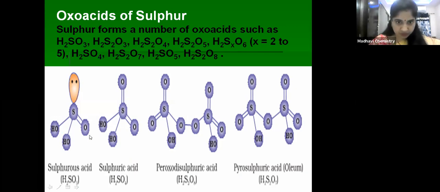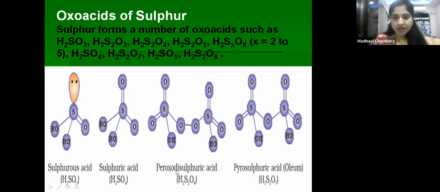Some oxo acid structures are also given here. This is the structure of sulfurous acid. What is the formula of sulfurous acid? H2SO3. So H2SO3 has two OH groups, and sulfur forms one double bond with oxygen. Similarly, if you consider sulfuric acid, it also has two OH groups, and sulfur forms two double bonds with two oxygens.